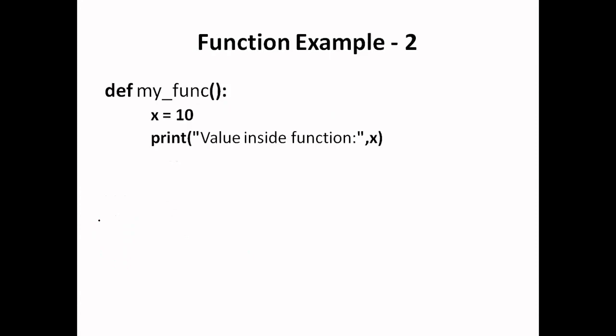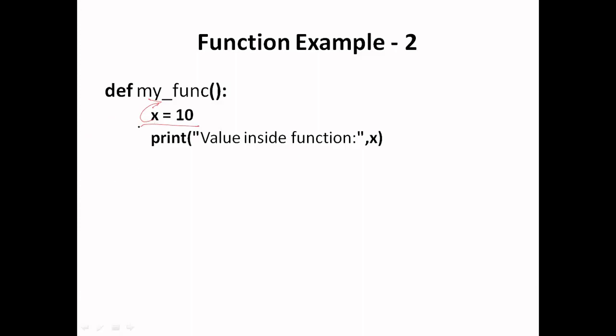Let's take another example of function. In this case, I have not written the documentation string. It is a very simple function whose name is my function, and it has a variable x which has a value 10, and I am printing this variable x. This variable x is called a local variable for that particular function, and this local variable is not accessible outside this function.